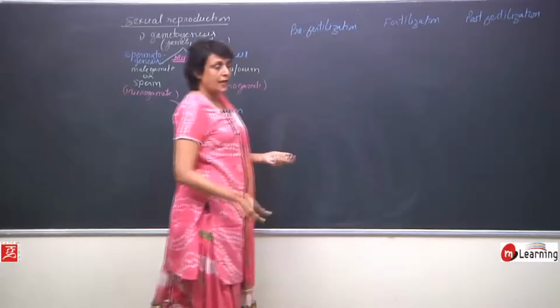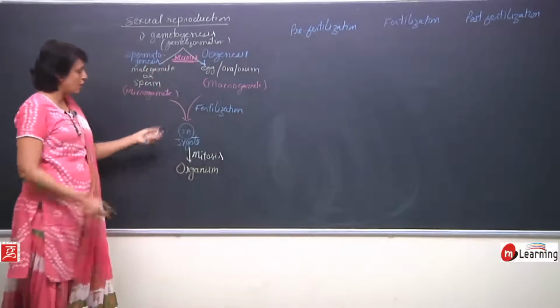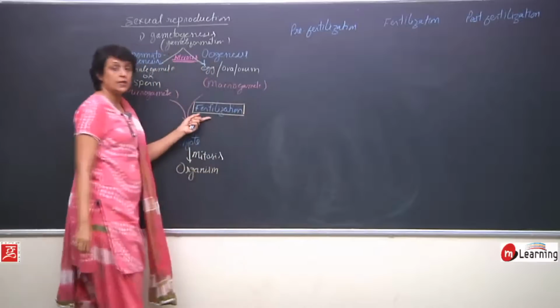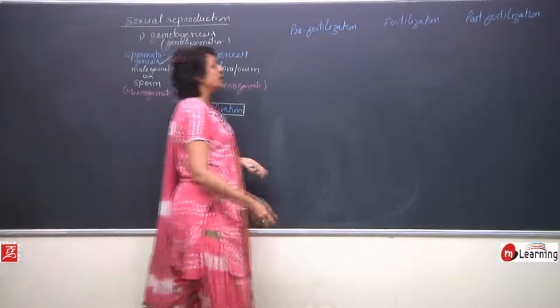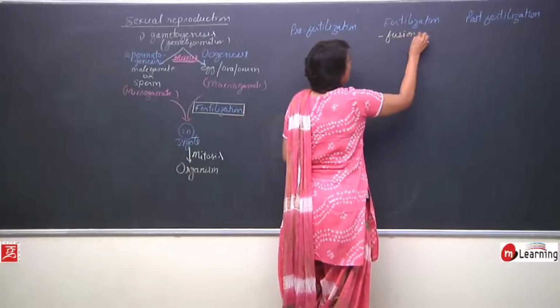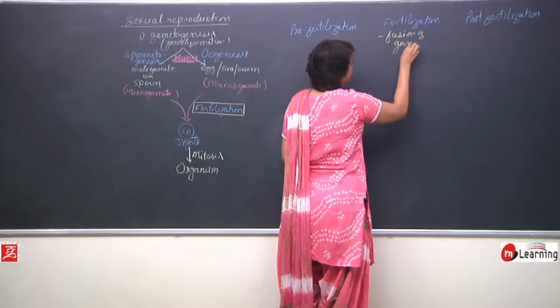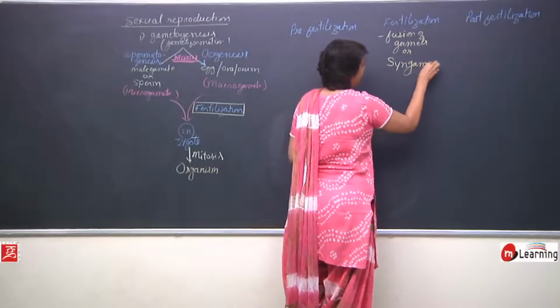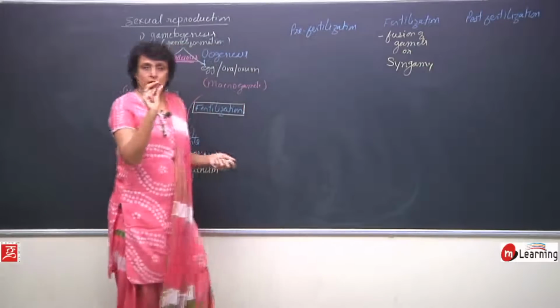Now out of this entire process that we have talked of, our middle point, that is fertilization stage, is here. So fertilization includes simple fusion of gametes, which is also known as syngamy. So this is the event.